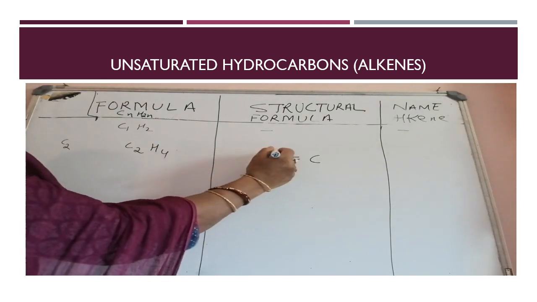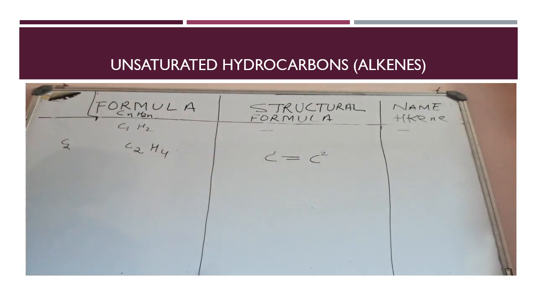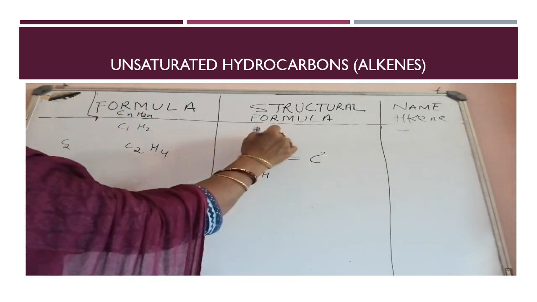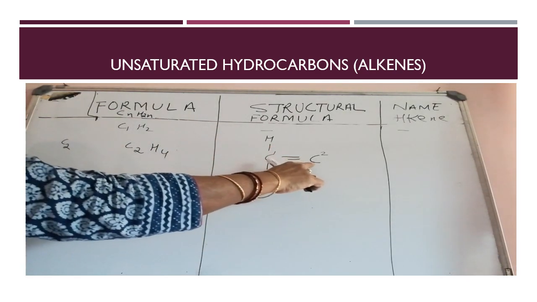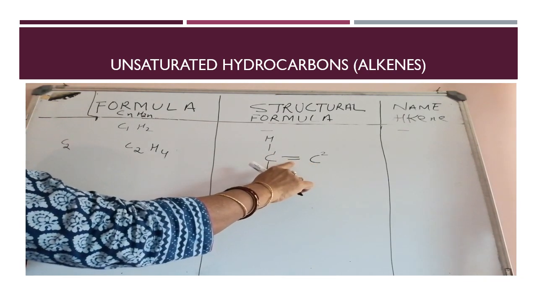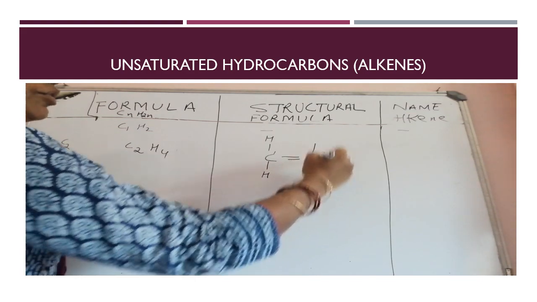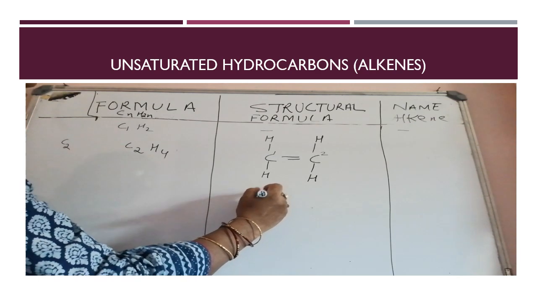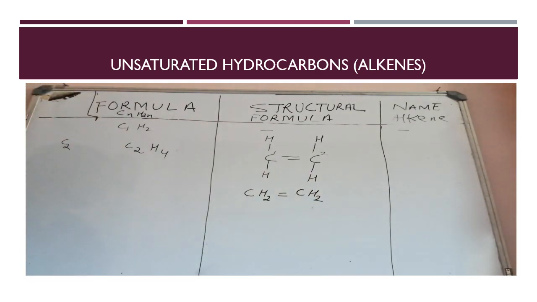The first carbon atom, out of 4 valence electrons, 2 are bonded with the second carbon atom, leaving 2. So you can add 2 hydrogen atoms. Now with the second carbon atom, again out of 4, 2 electrons are bonded with the first carbon atom, 2 electrons left, so you can add 2 hydrogens. And the condensed formula for this is CH2 double bond CH2.